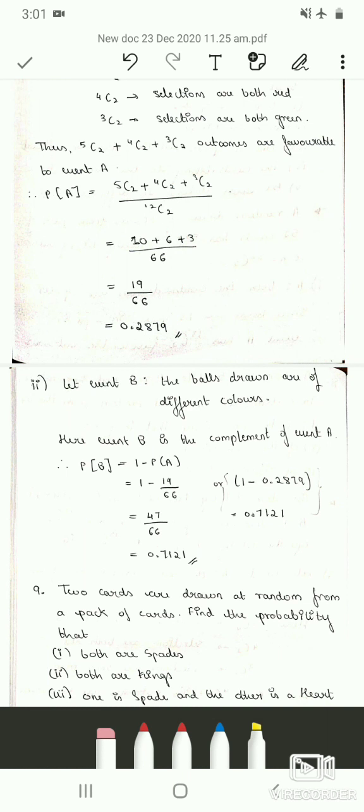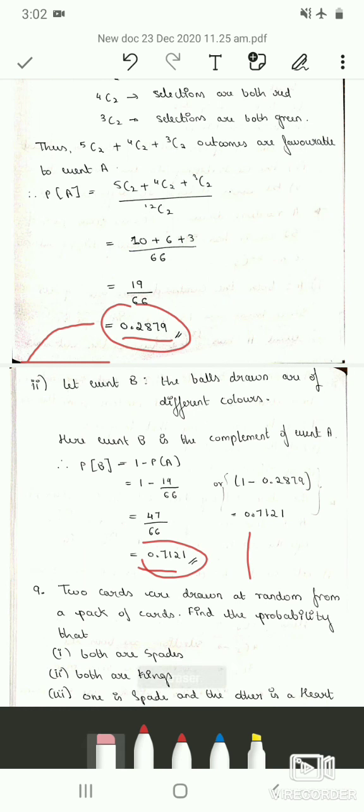Therefore 1 minus 19 by 66, or you can take 1 minus 0.2879. So the answer is 0.7121. Therefore the probability that the balls drawn are of different colors is 0.7121. Also note, when you add these two values, you will get the answer as 1. This is because these two are complements of each other.